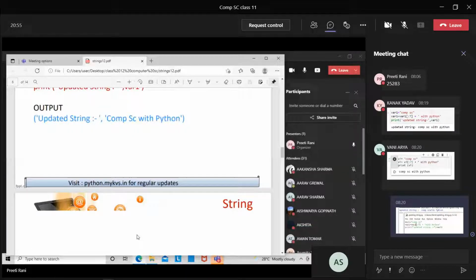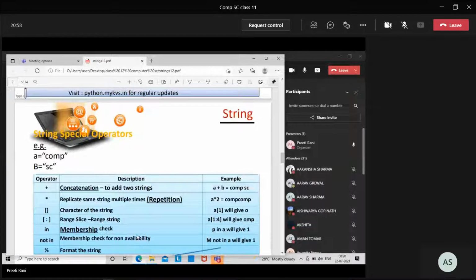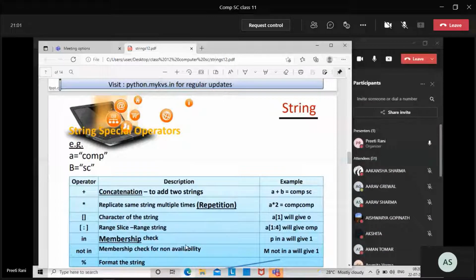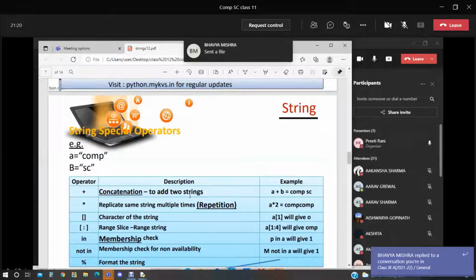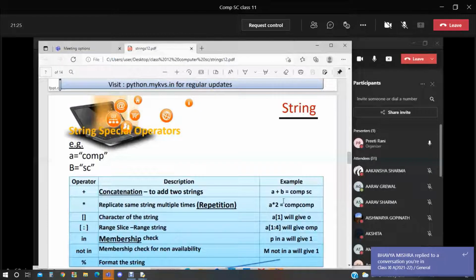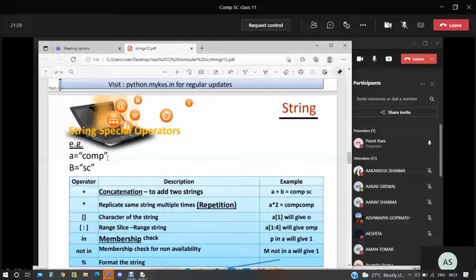Okay, these are the different kinds of string special operators. The example is given here for the plus symbol: concatenation to add two strings. Recently I discussed that also. What do you mean by the concatenation operator? For merging two strings. If A is given com and B is given science, and I'm adding these two, A plus B gives computer science.